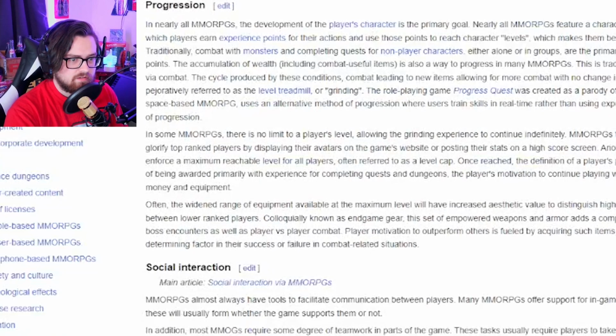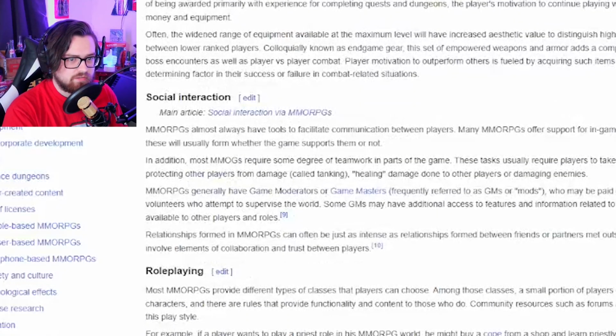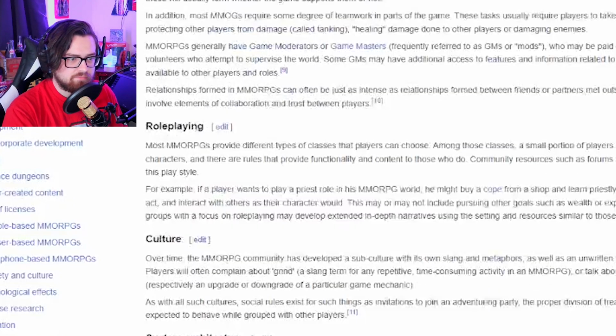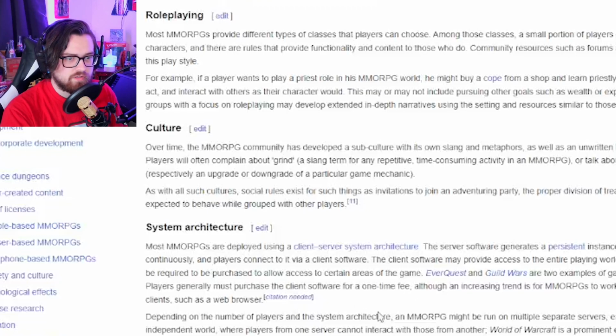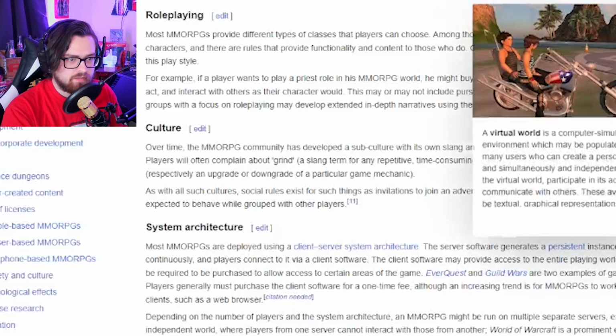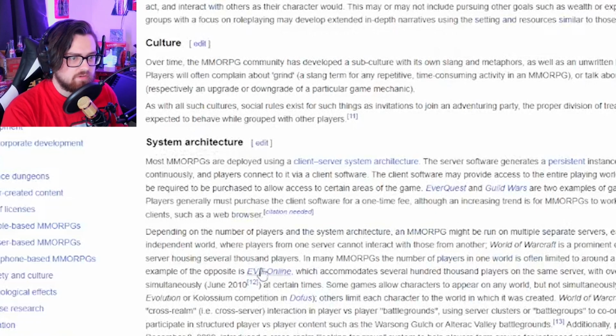Interaction. Role-playing. Culture. Anything in culture? Hi, Kisa. Kisa's up here. She acts as a distraction here. Generates a persistent virtual world. Virtual world, maybe. Eve Online.